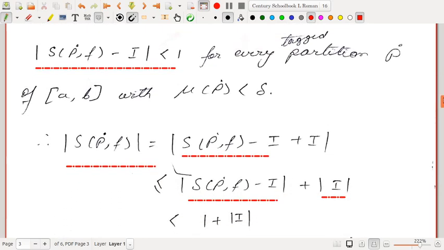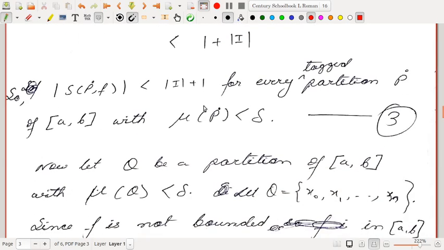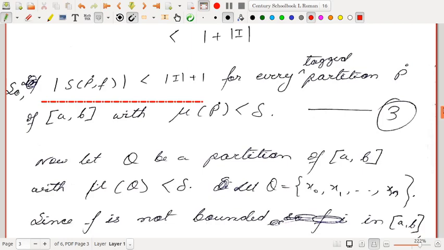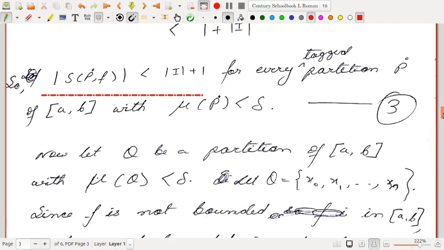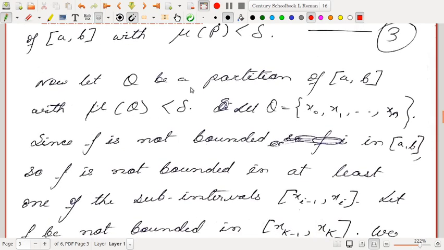So for every tagged partition P˙ with norm of P˙ less than delta, the Riemann sum satisfies |S(P˙, f)| less than |I| plus 1. This is what I have written here: the modulus of the Riemann sum is less than |I| plus 1 for every partition P˙ of [a, b] with norm less than delta, the delta we got after taking epsilon equal to 1. Now let Q be a partition of [a, b] with norm of Q less than delta. Then condition 3 is also satisfied for the partition Q.